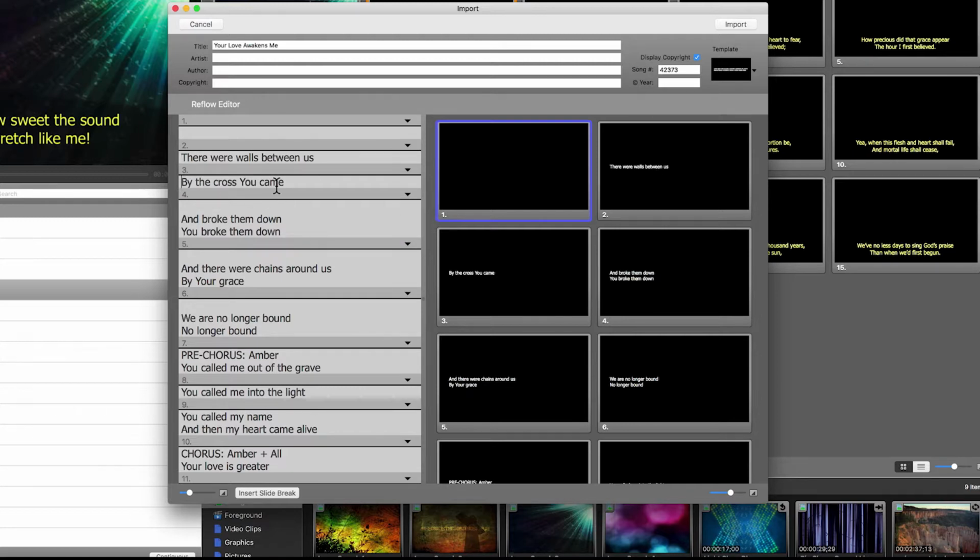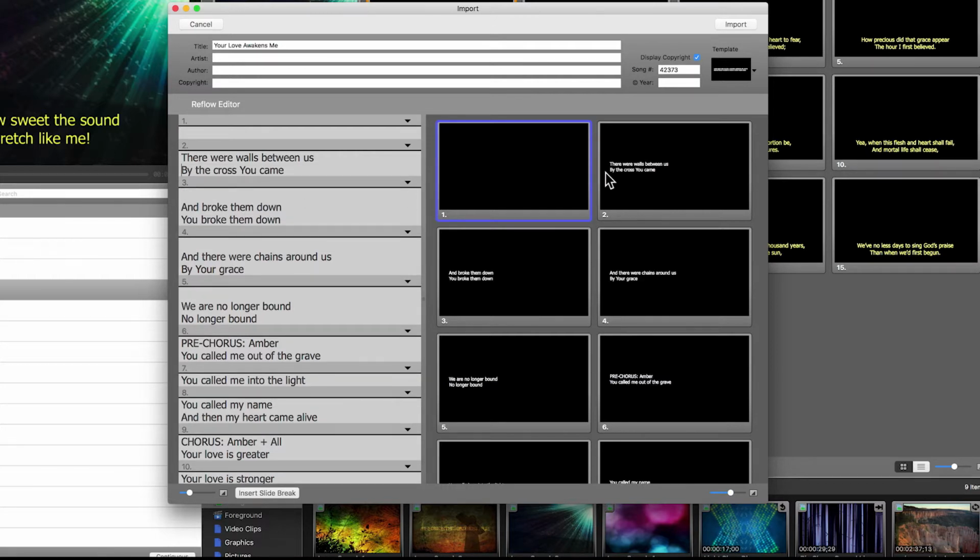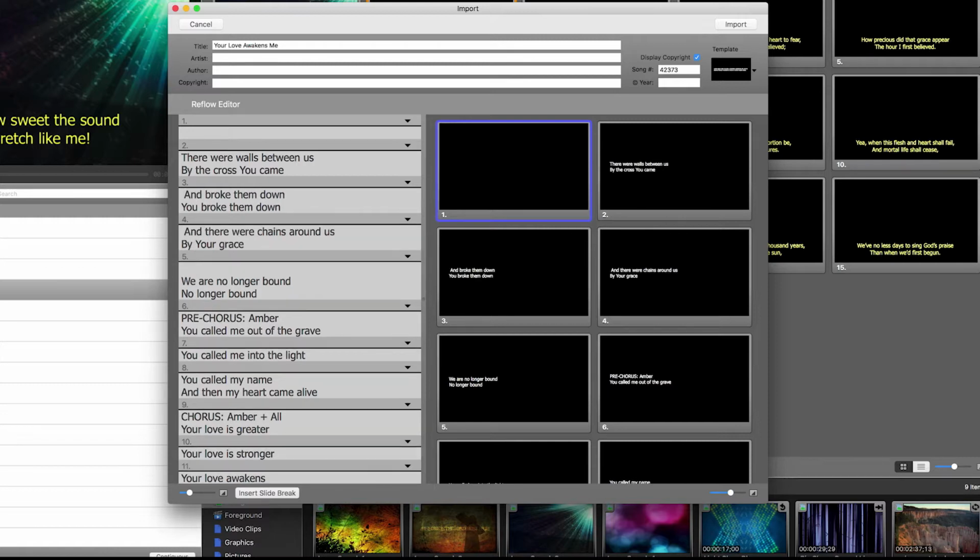And then let's add this line of lyrics up to that slide. Right now they're in 2 slides. See this? So I'll place my cursor at the left of this line of lyrics and I'll push delete. And look at that. Now I have 2 lines of lyrics in that first slide. That's the goal for each slide, by the way. So I just continue. I click, delete, click, delete, delete twice.